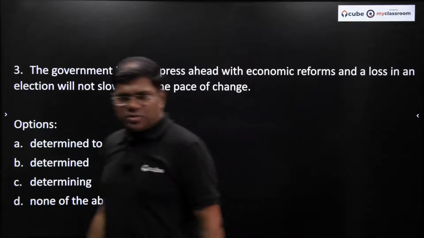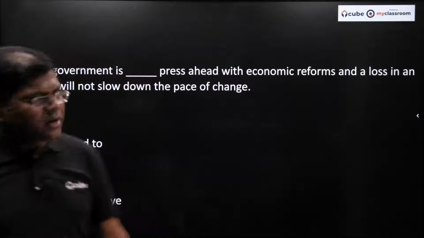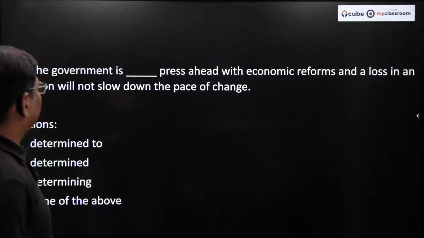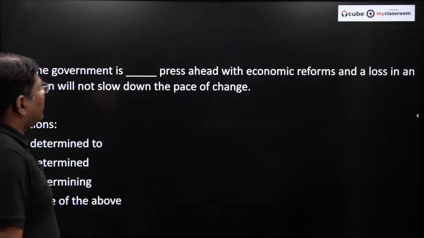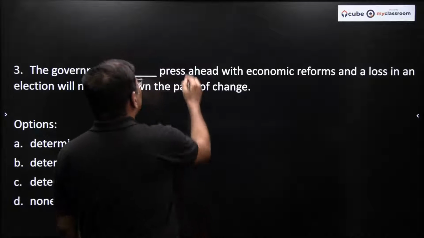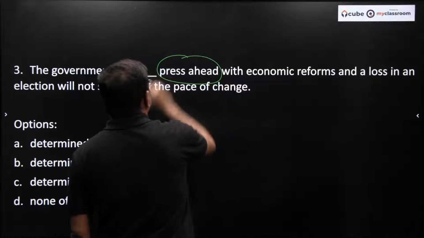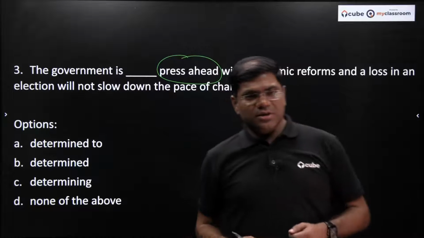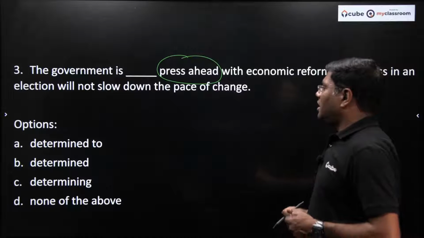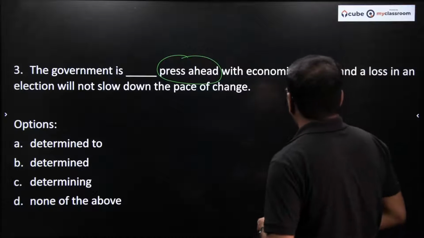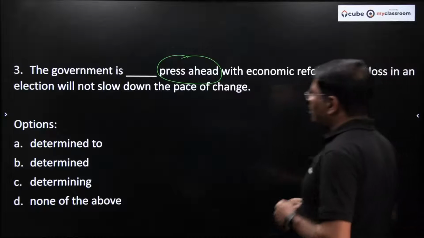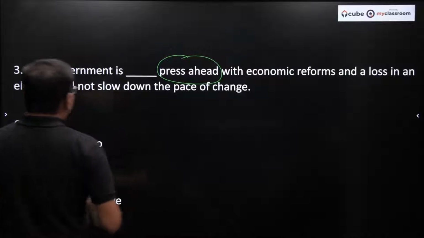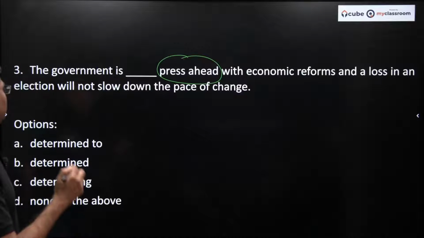The third question now. We'll try to understand what it means. "The government is dash press ahead." What is the meaning of the phrase "to press ahead"? To press ahead basically means to go ahead. So it says here, "The government is dash press ahead with economic reforms, and a loss in an election will not slow down the pace of change." So the government is dash is determined to.